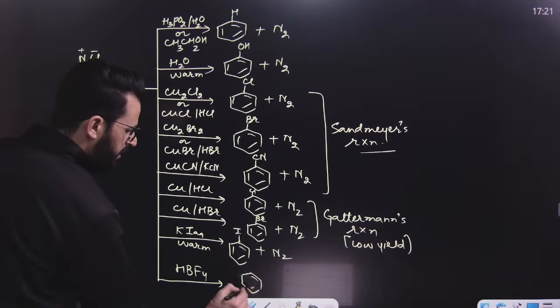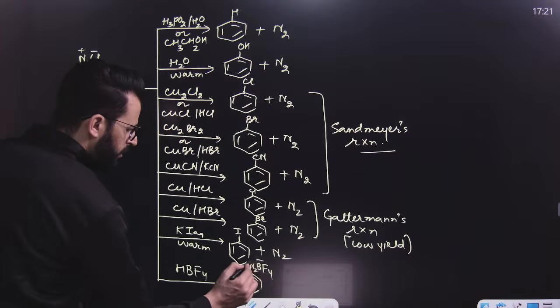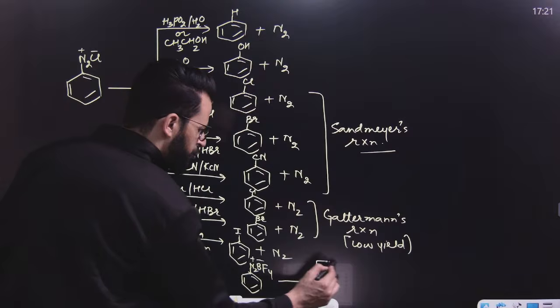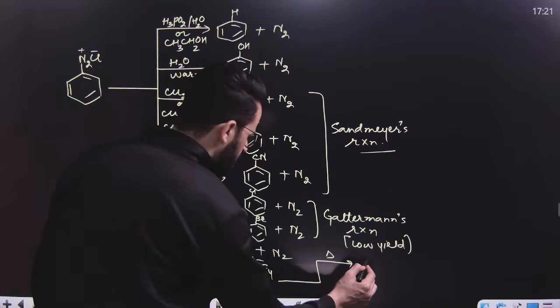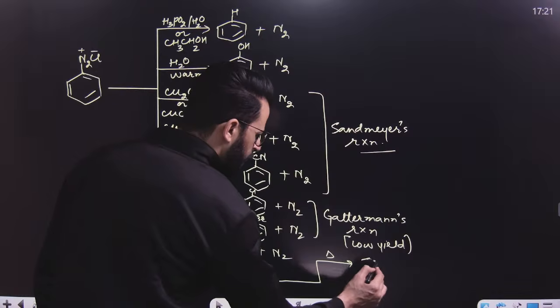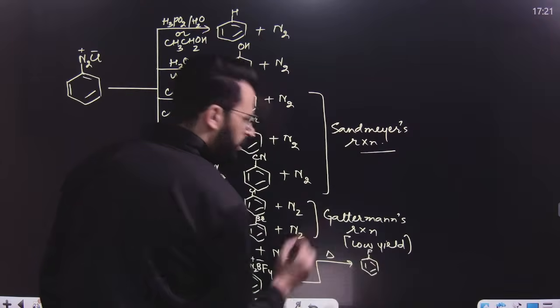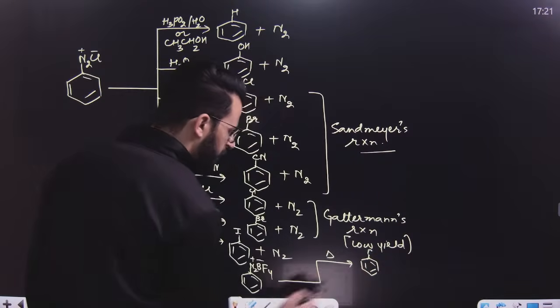That means we will get benzene diazonium tetrafluoroborate instead of benzene diazonium chloride. After this, my dear lovely student, if this is heated, then it will result in the formation of what we call fluorobenzene, and reaction is known as Balz-Schiemann reaction. That means here it will be a fluorine.